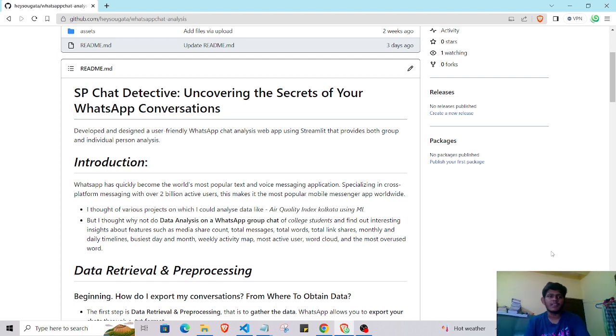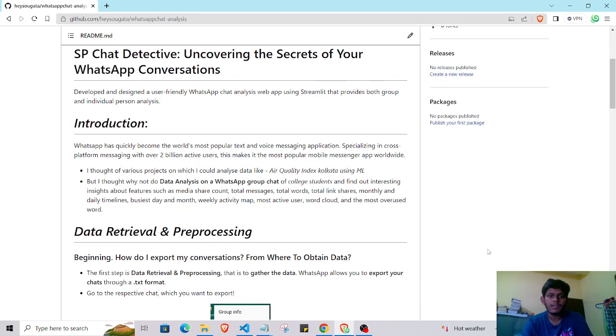Today we will discuss my project, SP Chat Detective: uncovering the secrets of your WhatsApp conversations. My name is Shogoto Patro, so my app name is SP Chat Detective. First, I designed and deployed a user-friendly WhatsApp chat analysis web app using Streamlit that provides both group and individual person analysis. First of all, where to get the data and how to collect it.